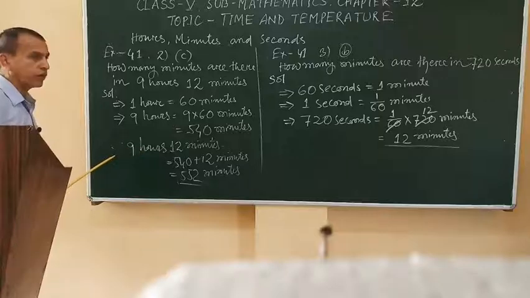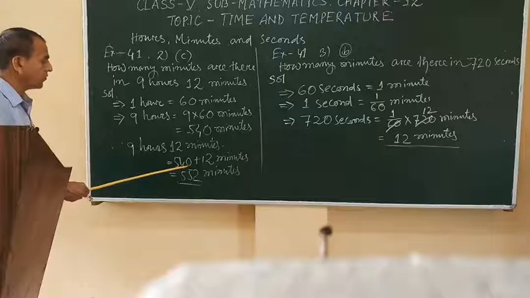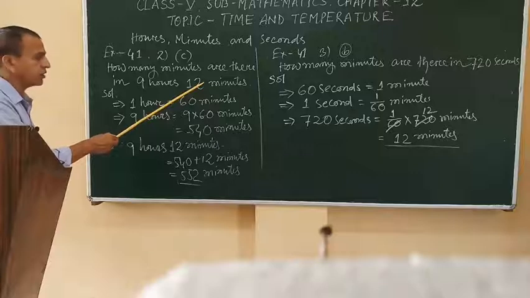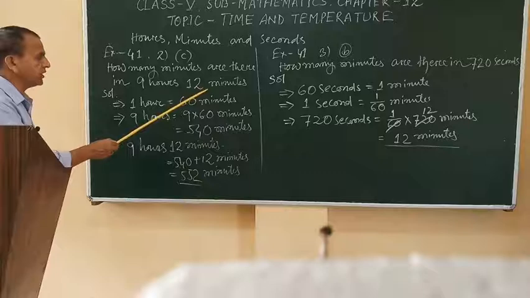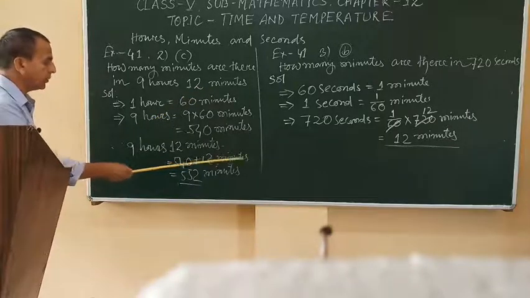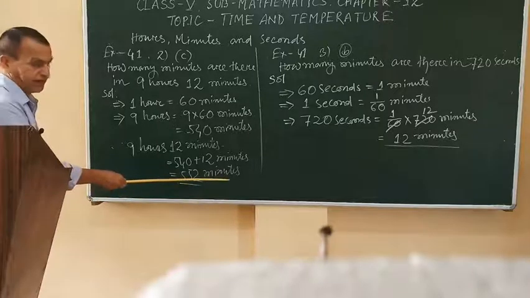And therefore 9 hours 12 minutes equal to 540 plus this 12 minutes. The 12 minutes we need not change from hours to minutes, so it is already in minutes. So 540 plus 12 minutes equal to 552 minutes.